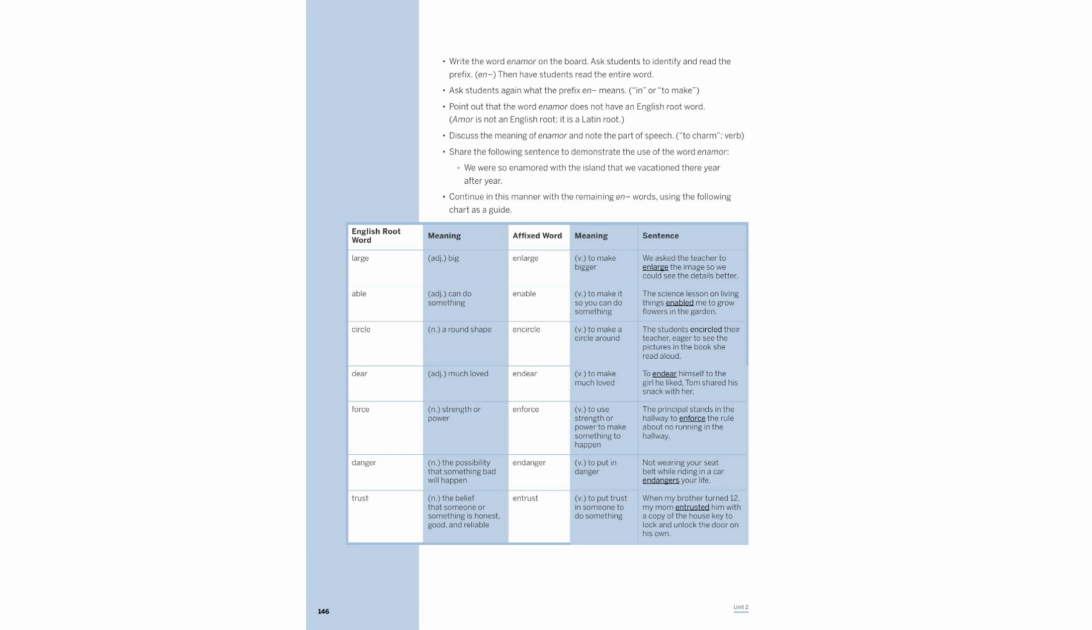Let's explore the prefix en-, meaning in or to make. Consider enamor, derived from Latin amor, meaning to charm. It's a verb, as in, we were enamored with the island. Similarly, enlarge means to make bigger, and enable means to make it possible. These transformations illustrate how en- alters meaning and part of speech.